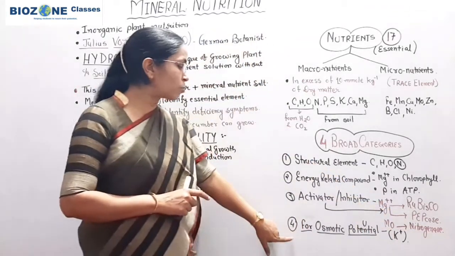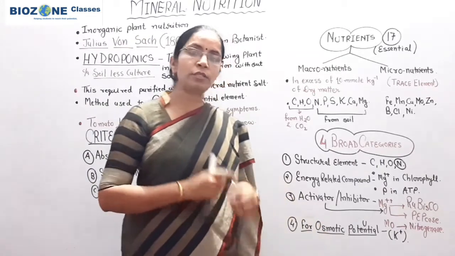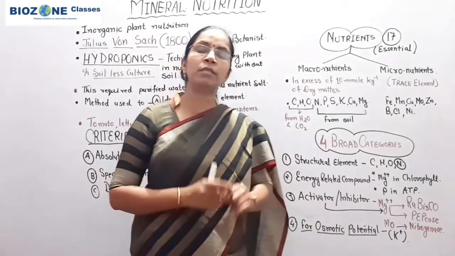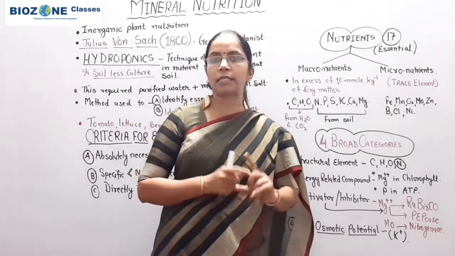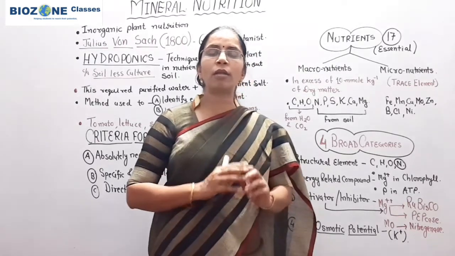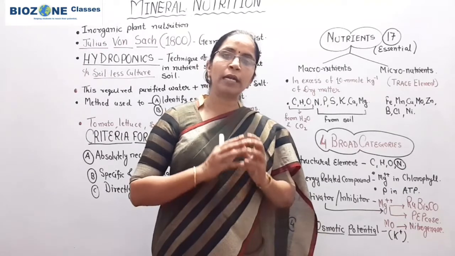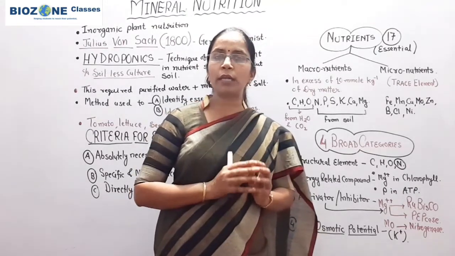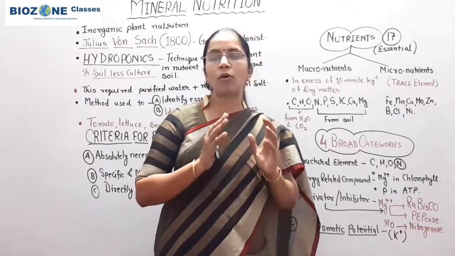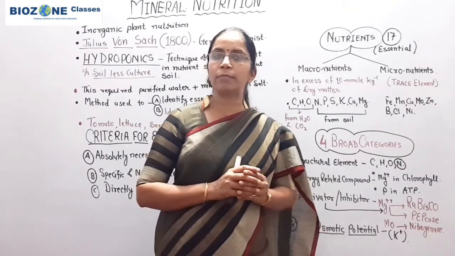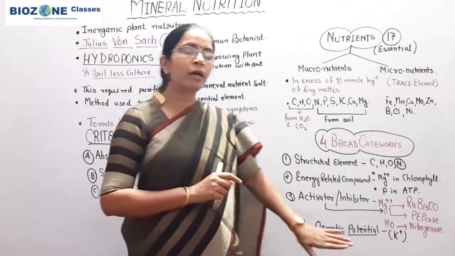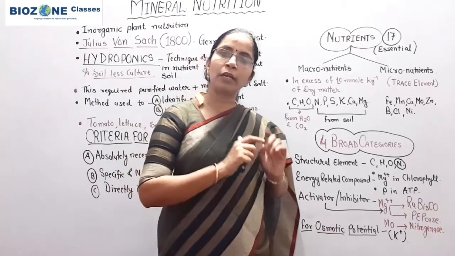And now the fourth is osmotic potential. When we study osmotic potential, you remember, turgid cells are required in plants as well as in all living beings for proper metabolic reactions. And turgidity of the cell is only maintained when the cell is osmotically maintained, or the osmotic gradient of the cell is maintained. And to maintain that osmotic gradient, one and only ion is required, that we study in transpiration.